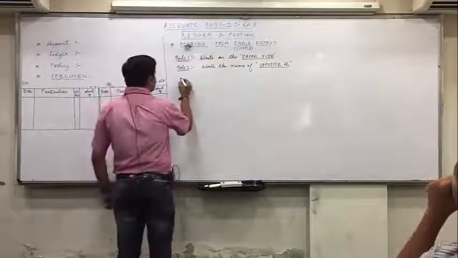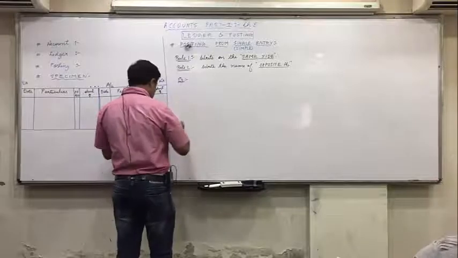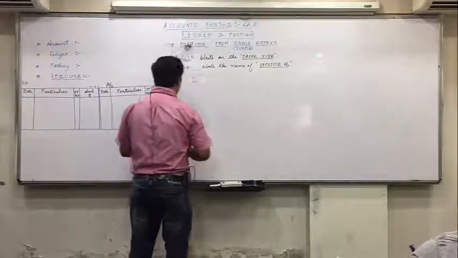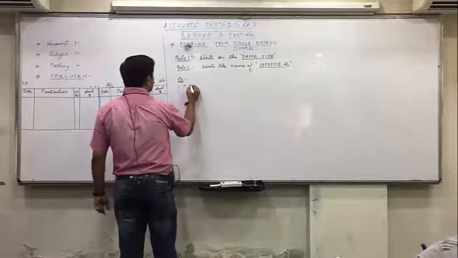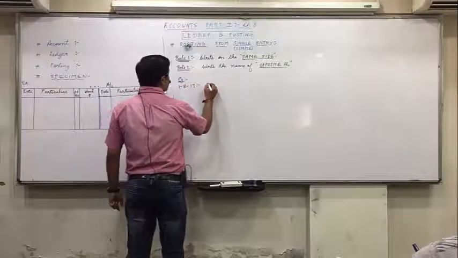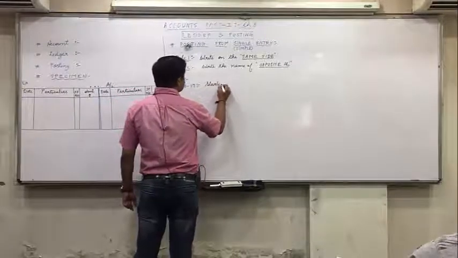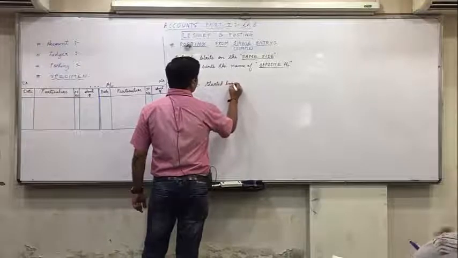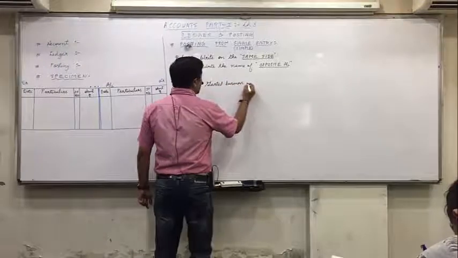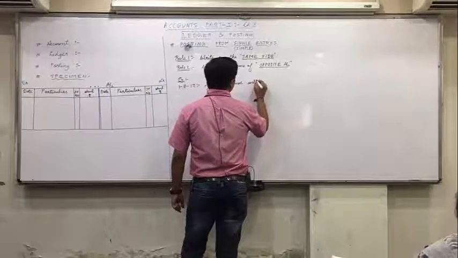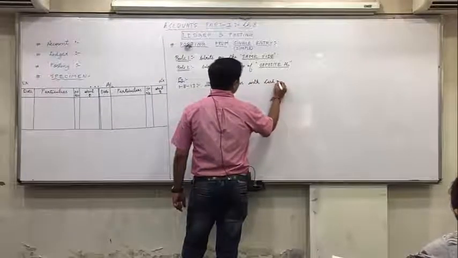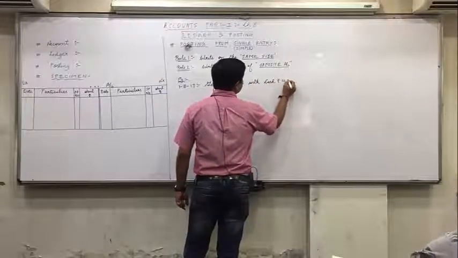For example, suppose on 1st August 2017, started business with cash rupees 10,000.